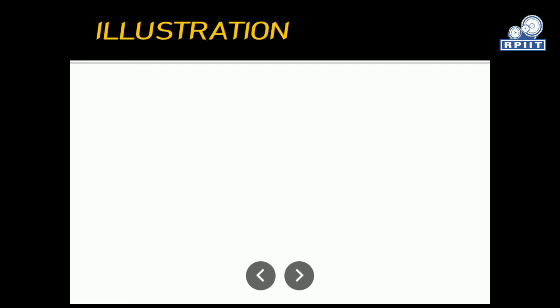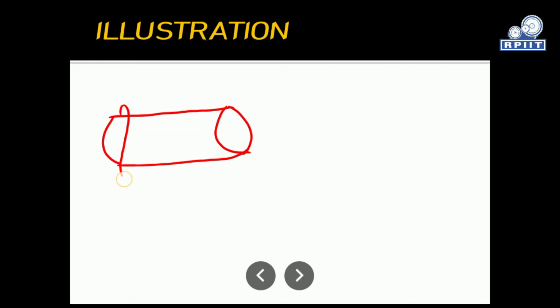So let's start. For illustration, consider a coil having a large number of turns to which a galvanometer is connected.